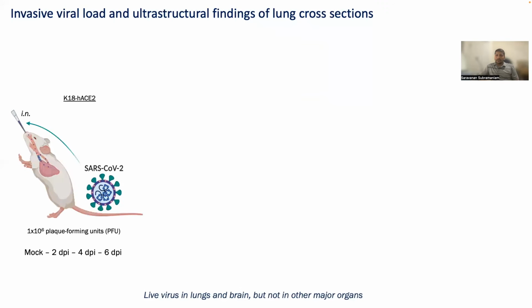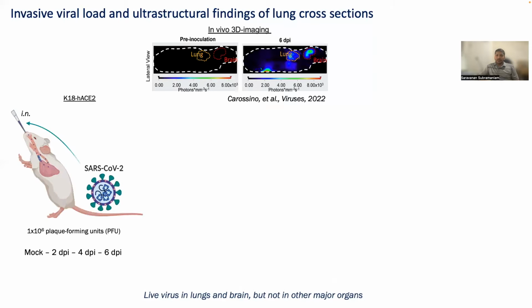To understand the distribution of viral load after intranasal infection, we applied multiple approaches. First, we infected the mice with fluorescently tagged recombinant SARS-CoV-2 virus and, using the IVIS Spectrum optical imaging instrument, tracked the viral load in vivo. Interestingly, 6 days post-infection, we see viral load in the lung and brain, but not in the other organs.